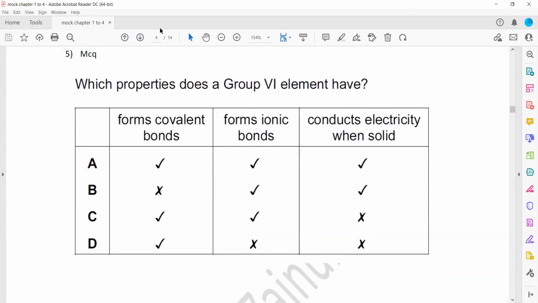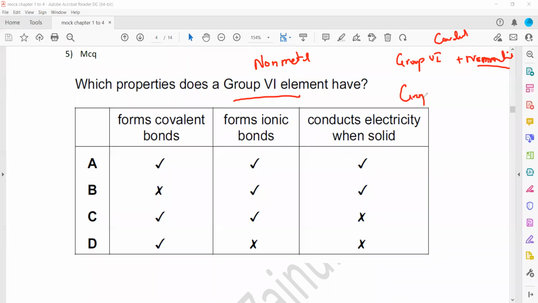In question 5, which properties do group 6 elements have? Group 6 elements are non-metals. So when we check forms covalent bond, that is true. If I have a group 6 element combined with a non-metal, because group 6 is already a non-metal, and it combines with another non-metal, what kind of bonding will they have? They will have a covalent bond.